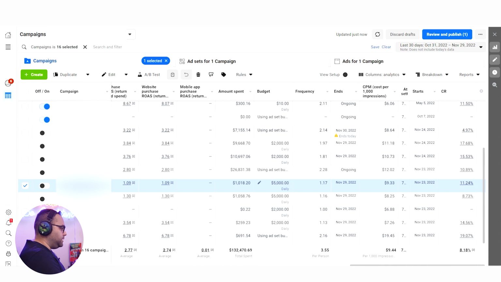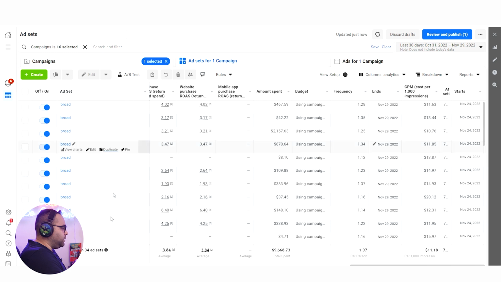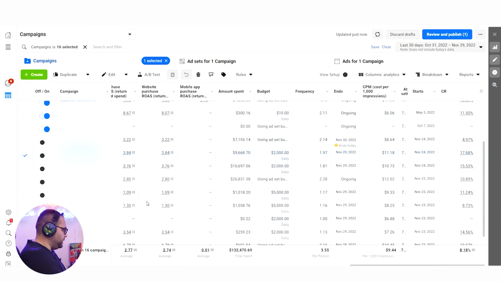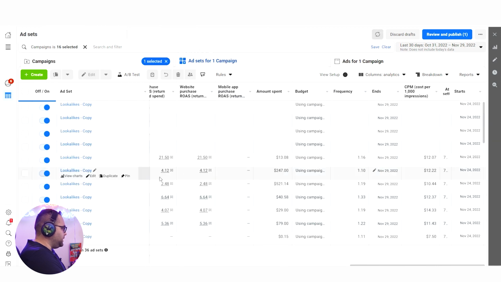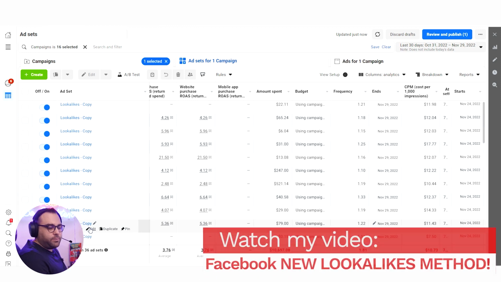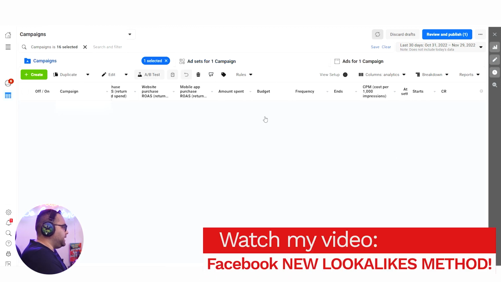So the Crazy Method is actually winning this, because both of those were broad targeting and lookalike audiences with the Crazy Method. As you can see here, all of those are broad targeting. I'm not going to hide the names, of course. You can see that all of this is broad. And if we come also here, there you go, we can see that all of these are lookalikes, of course. Here is my stacked lookalikes method with the Crazy Method.